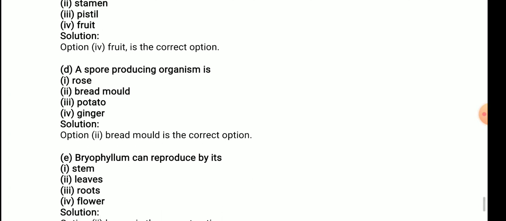E. Bryophyllum can reproduce by its stem, leaves, roots, flower. Bryophyllum can reproduce by its stem, leaves, roots, flower. The answer will be leaves. So option 2 is correct.